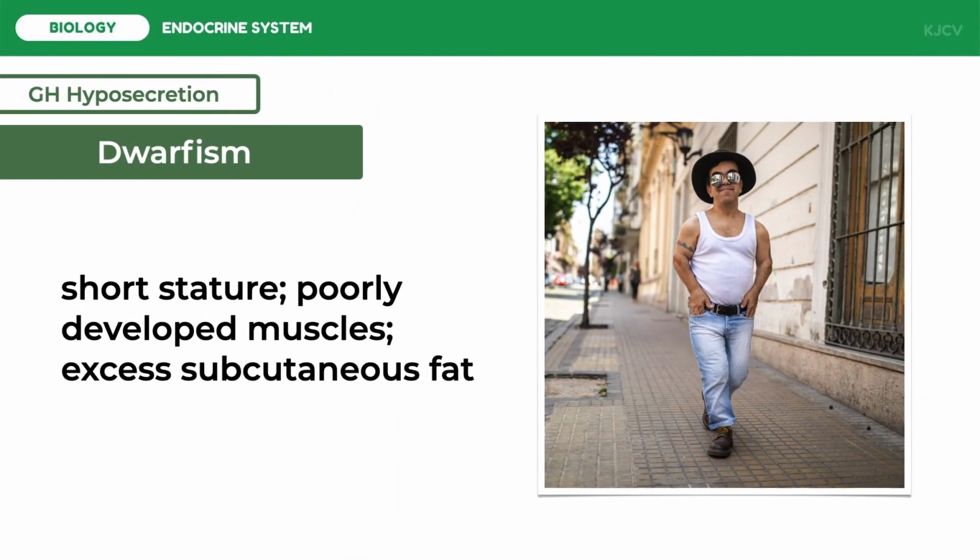Hyposecretion of growth hormone in the child is one cause of dwarfism. The predominant feature is short stature caused by retarded skeletal growth. Less obvious characteristics include poorly developed muscles due to reduced muscle protein synthesis and excess subcutaneous fat or less fat mobilization.